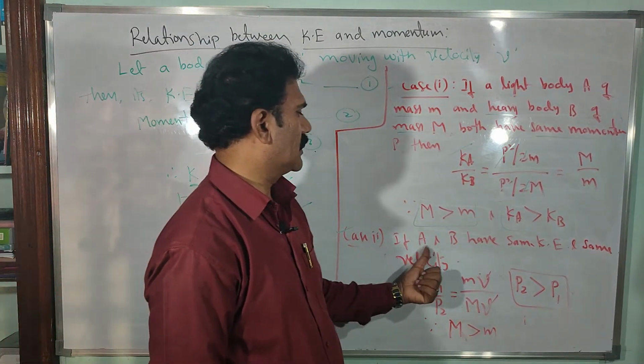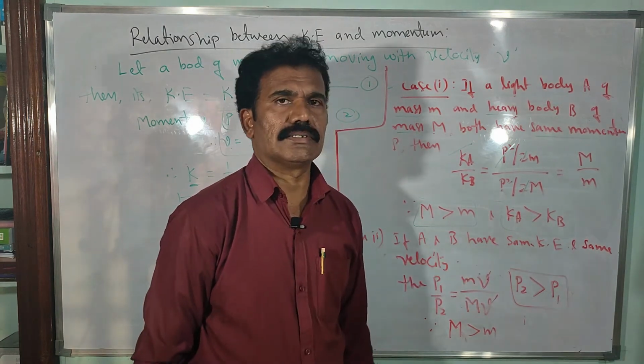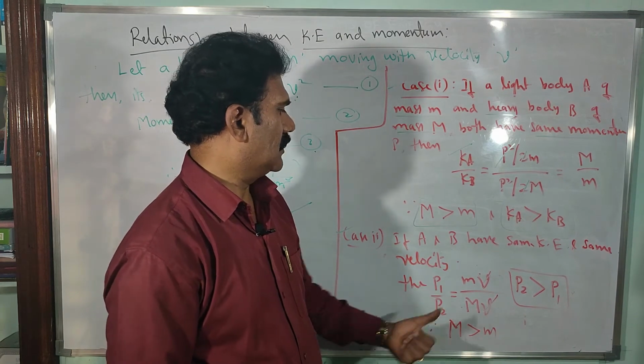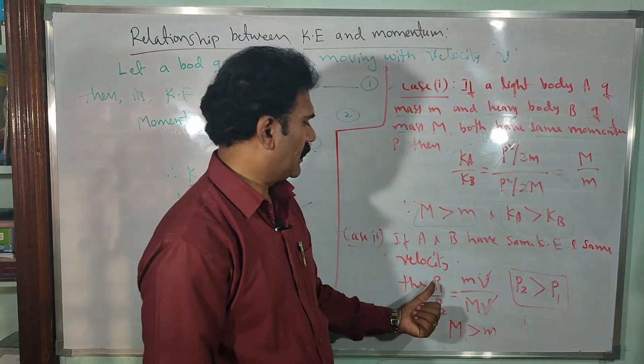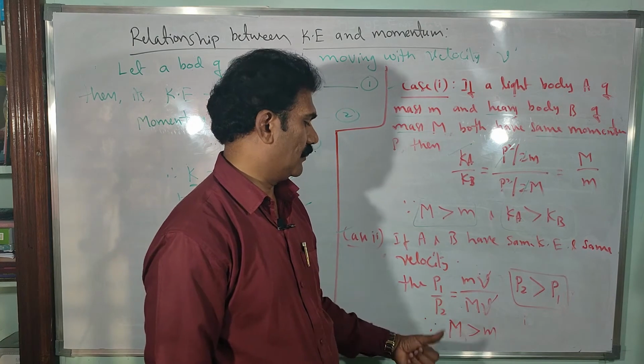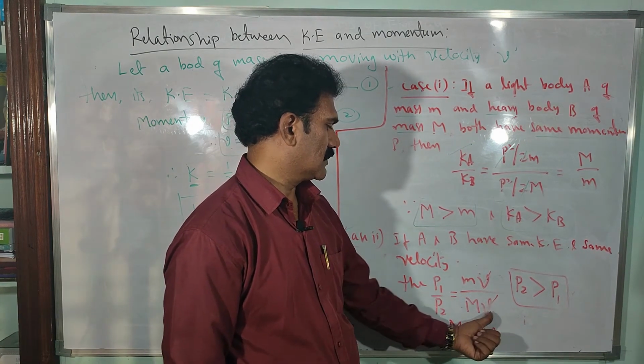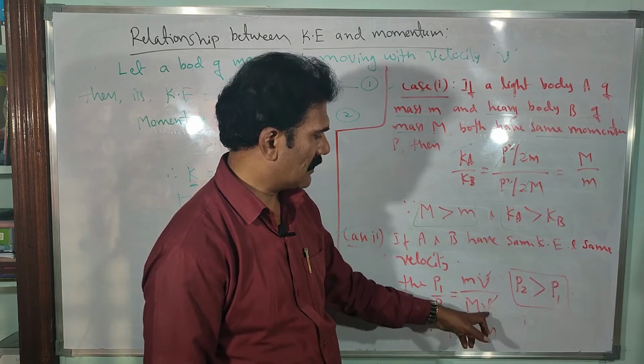Similarly, look at the second case. Suppose bodies A and B have the same kinetic energy, that means the same velocity, right? So you calculate the ratio now, momentum P1 by momentum P2. Momentum is given by mass into velocity, so correspondingly mass into velocity for the denominator also. So we can cancel v here.